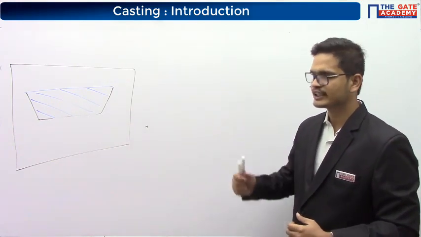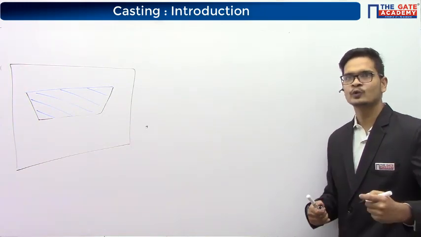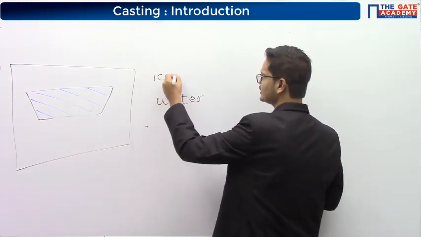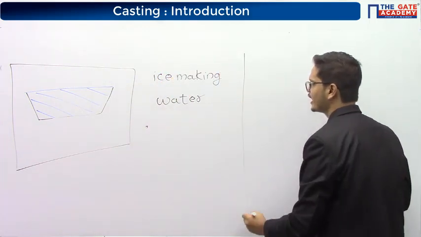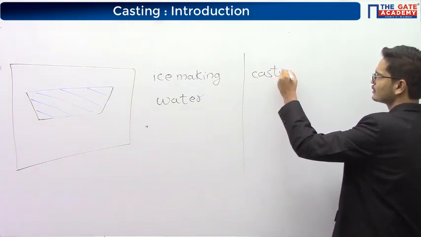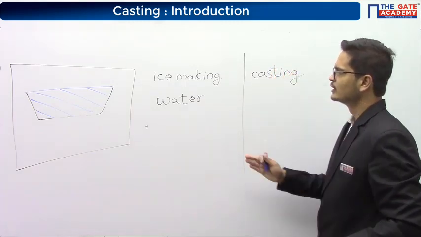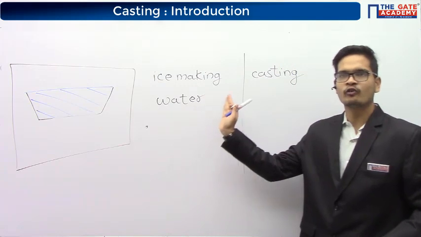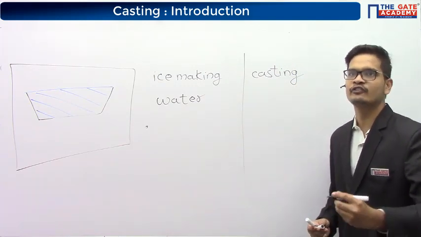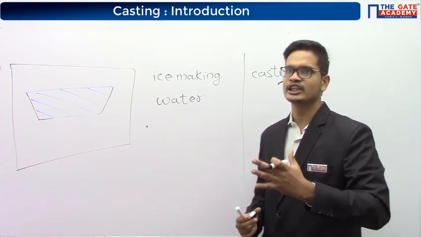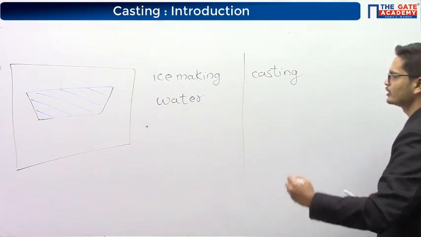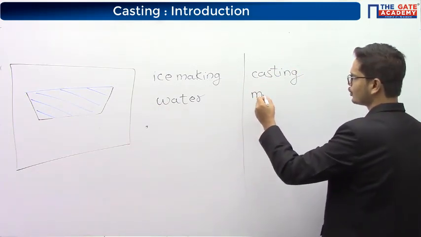Okay. So let's see how this is related to the casting process. So one side I have ice making, and on the other side I have casting. So instead of water, what we will have in casting? We'll have liquid molten metal. Molten metal itself is liquid, so there is no need to write liquid in that. Sunil, molten metal, very good. So here we will have molten metal.